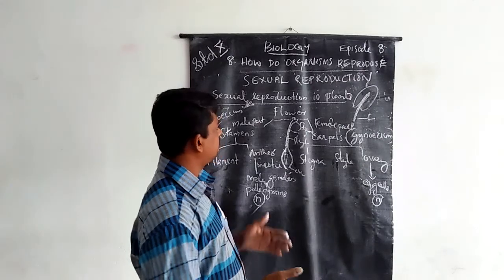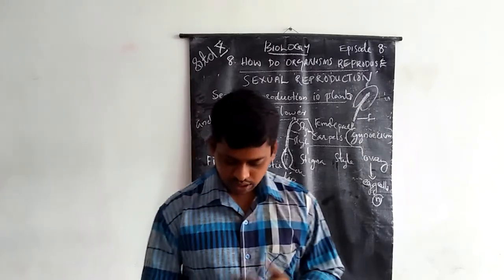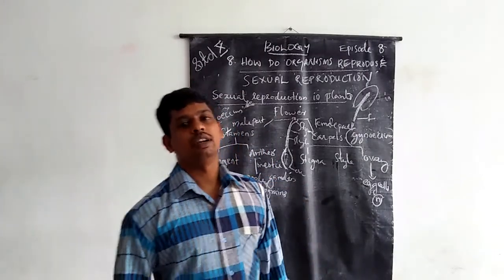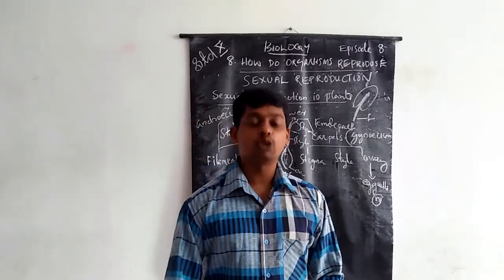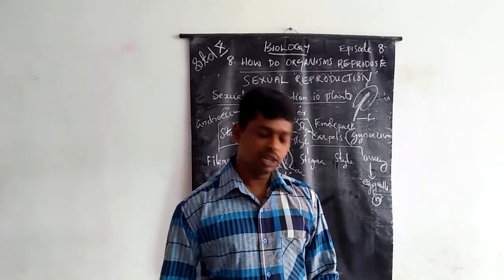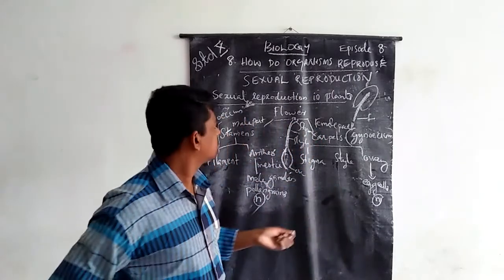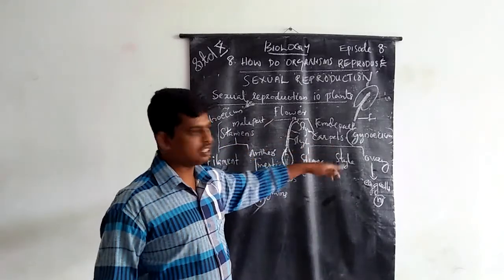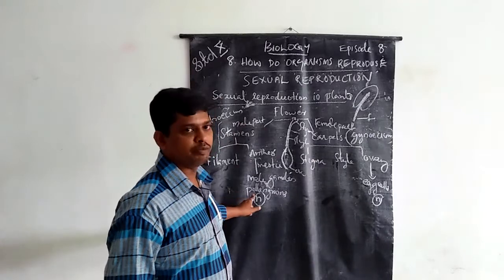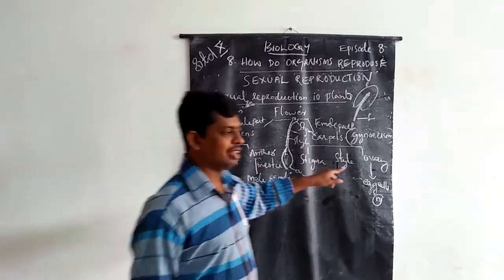Now recollect this, and I will give you some questions for writing in your notebook. You must write those questions and answers and learn them. But before that, look at the male part and female part. The male gametes are pollen grains. The female gametes are egg cells.